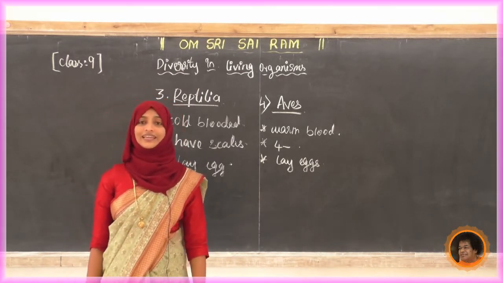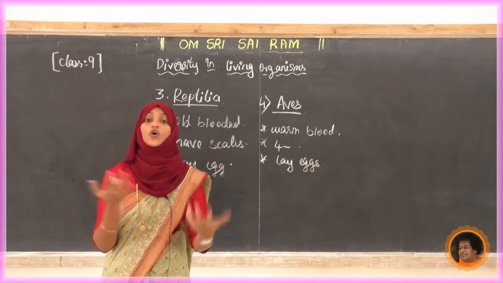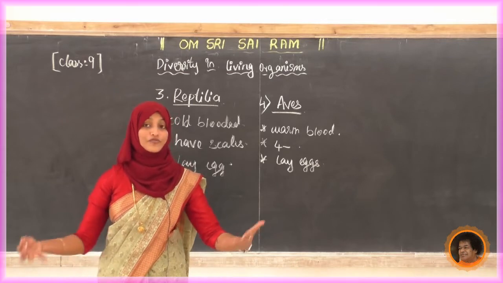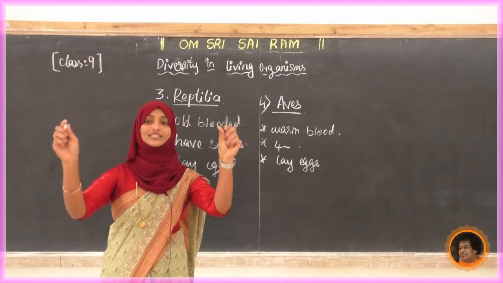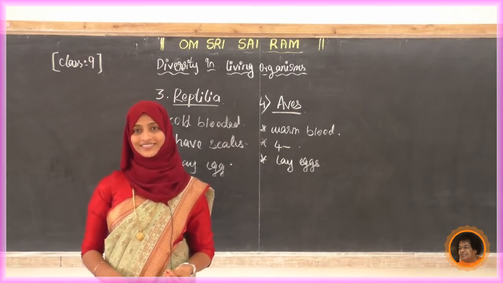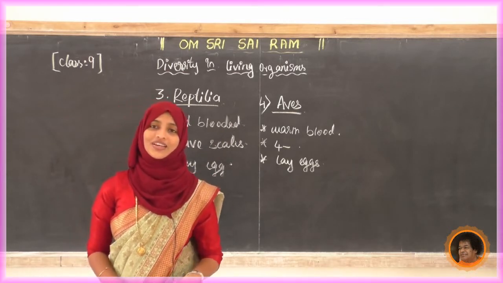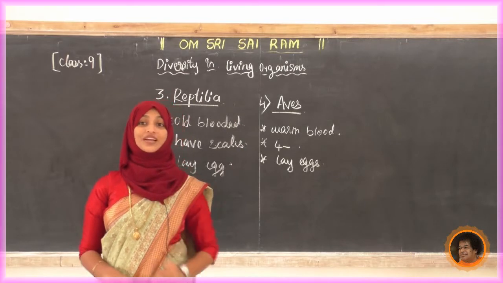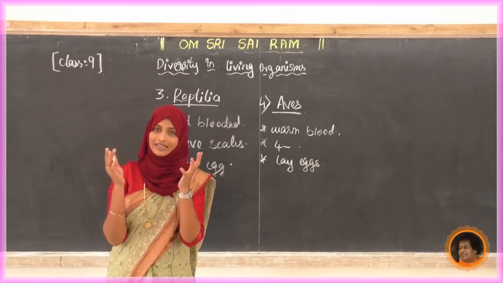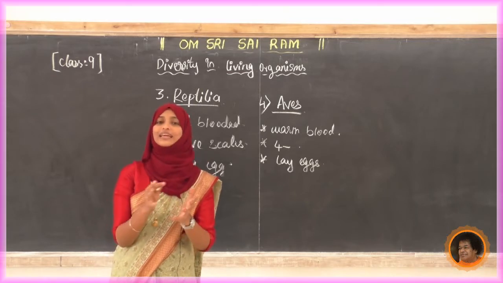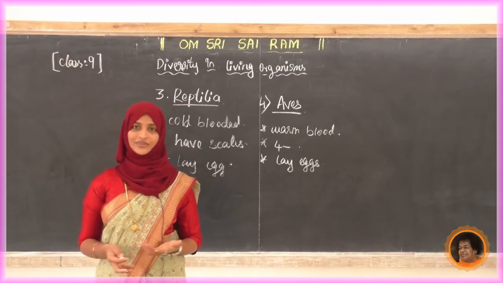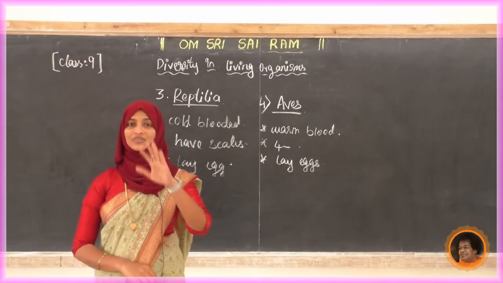Next, here in birds, the 4 limbs. Limbs means what? Legs. That is 4 limbs. 4 limbs are modified for flight. What we call wings are actually limbs only, a leg only, but they are modified for the purpose of flight. Okay, that is all about the Aves.